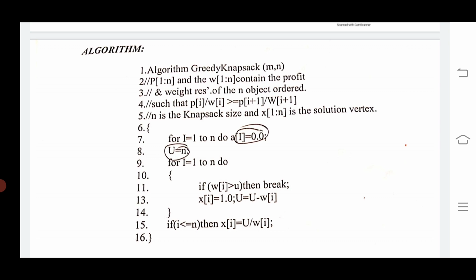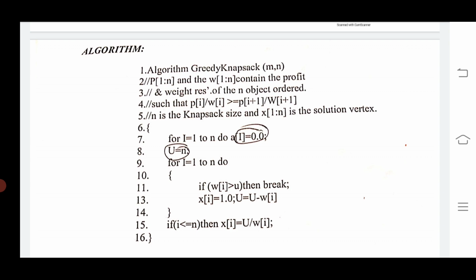If we check these conditions and satisfy the knapsack problem by using the greedy method, the first step is to calculate the profit by weight ratio. Then arrange the profit by weight ratios in descending order. Final step: pick one object at a time until the knapsack bag is full. Okay, we place the objects into the knapsack bag.